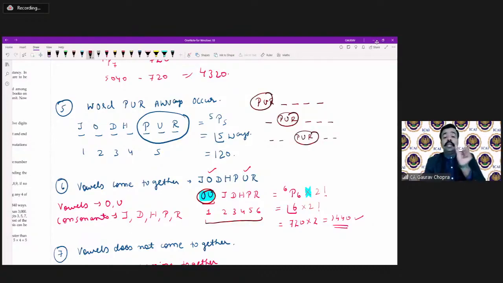So PUR is simply 1 unit, and with the other 4 letters, overall 5 things can be arranged in factorial 5 ways. We cannot rearrange PUR, because it must come in this sequence only. So this was part number 5. All your doubts are solved. Great.